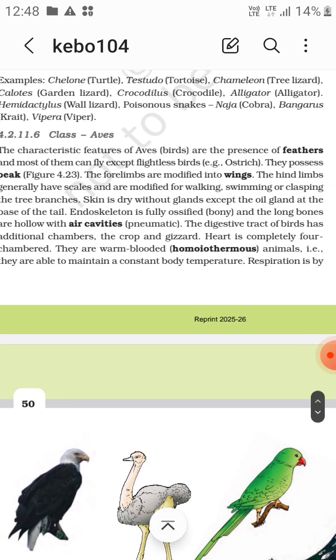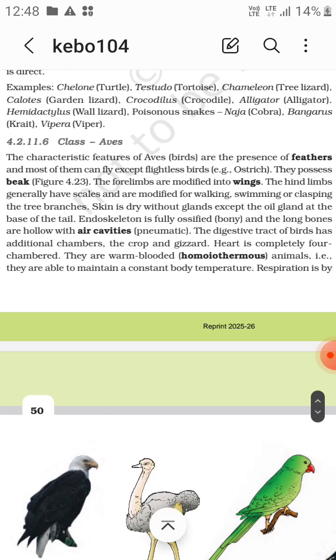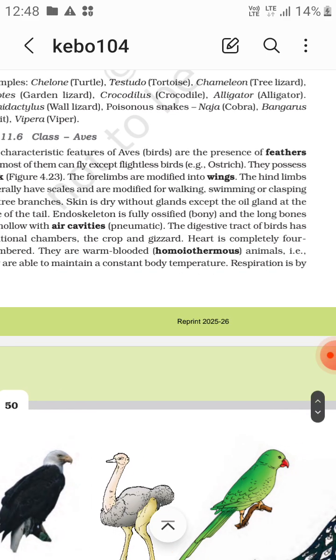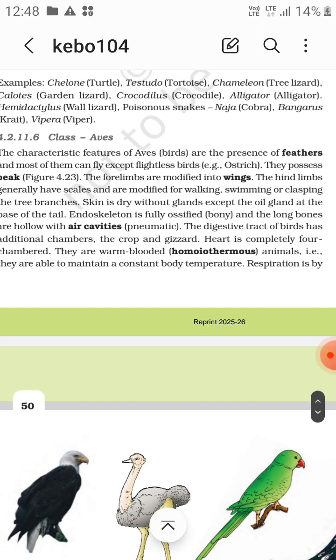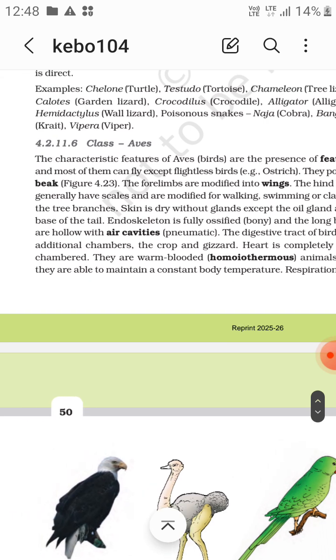Skin is dry without glands except at the oil glands at the base of the tail. So birds have the dry body, right? Endoskeleton is fully ossified, bony, and the long bones are hollow with air cavities, that is pneumatic. The digestive tract of birds has additional chambers.